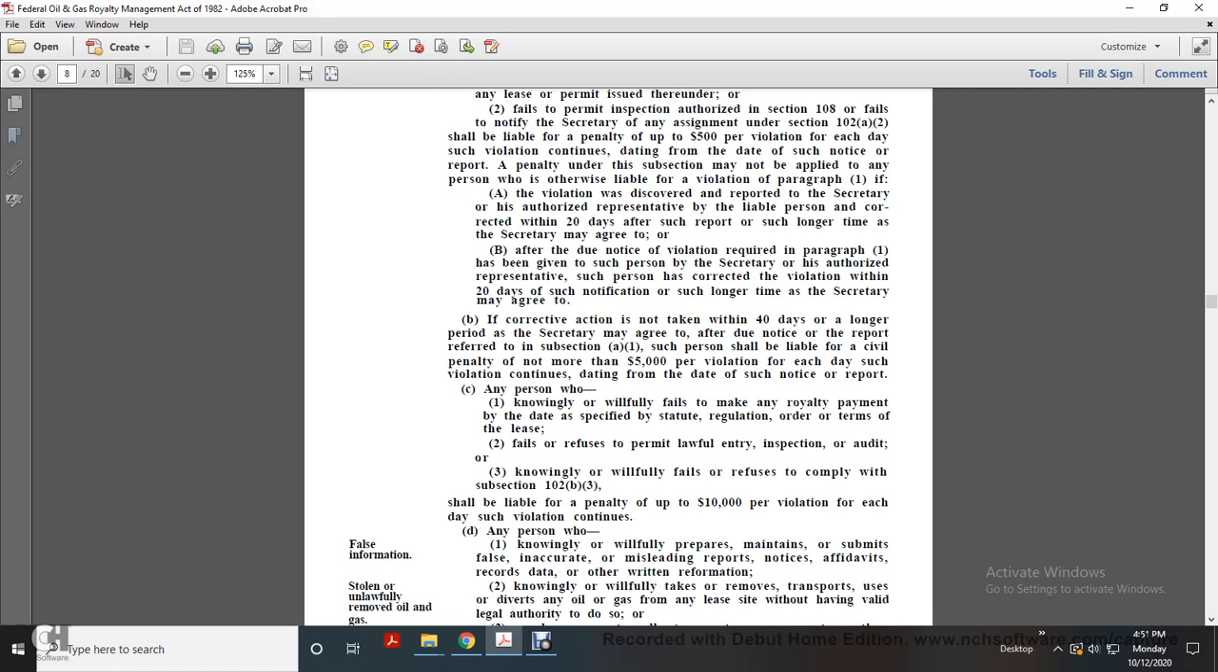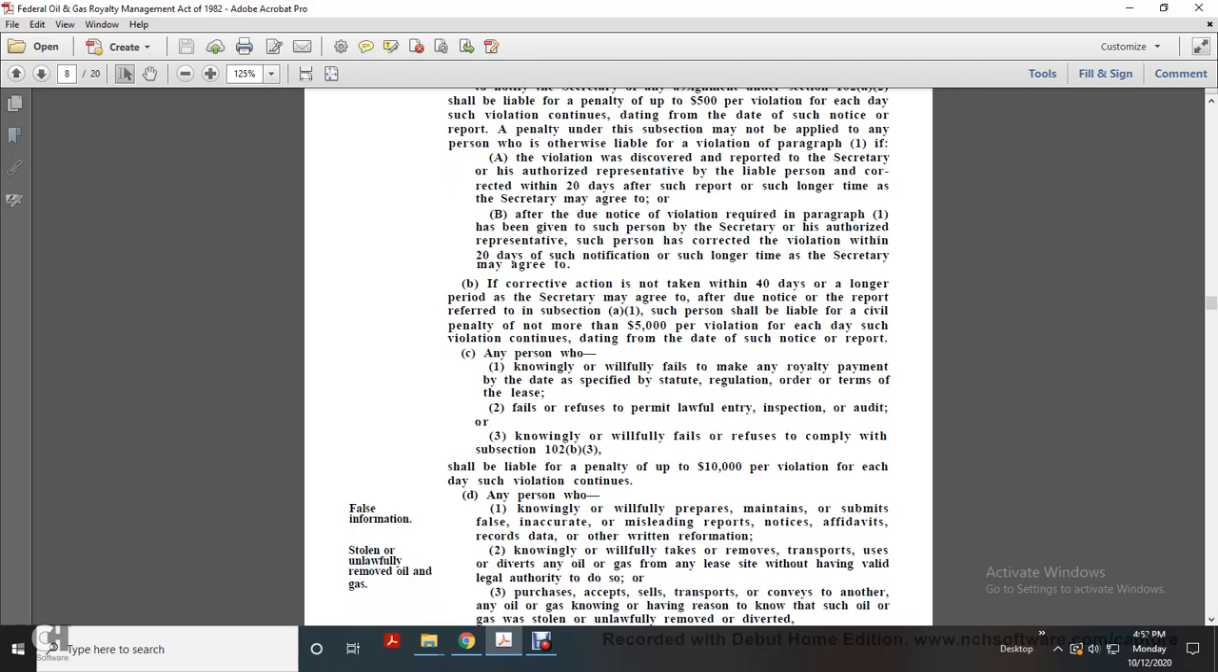False information. Any person who knowingly or willingly prepares, maintains, or submits a false, inaccurate, or misleading report, notice, affidavit, record, or data, or any written information.